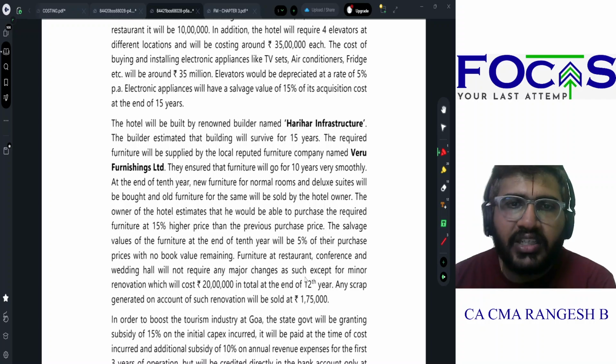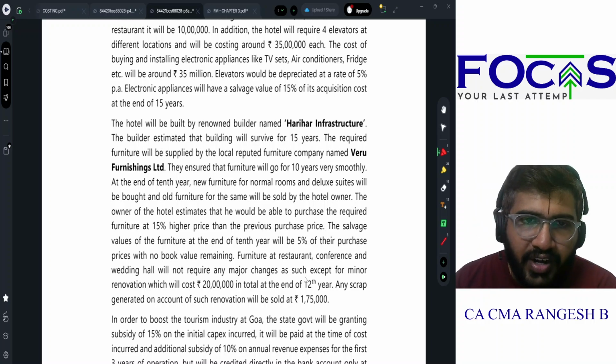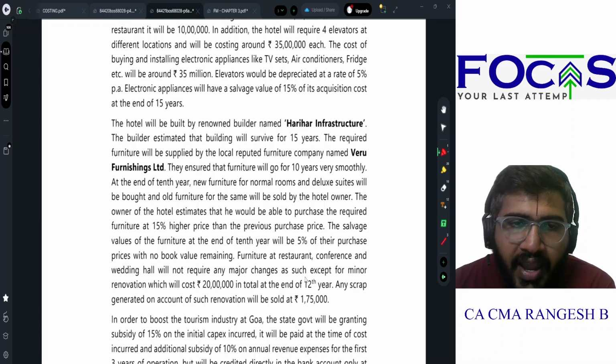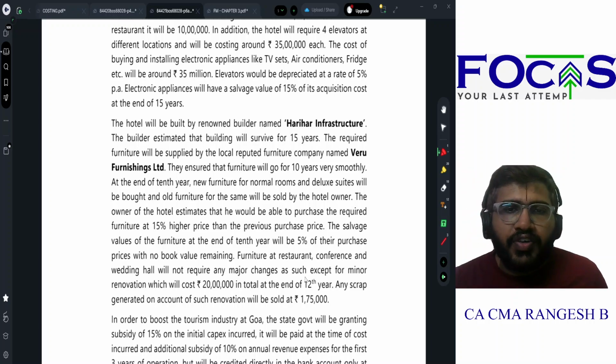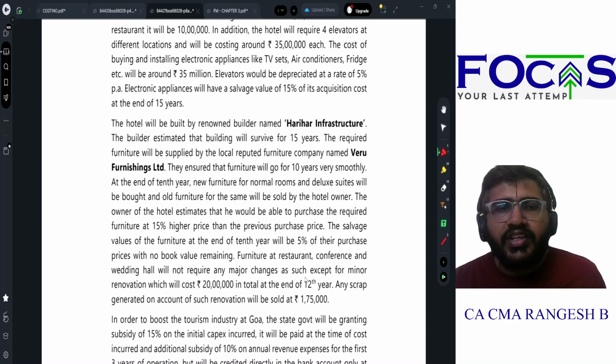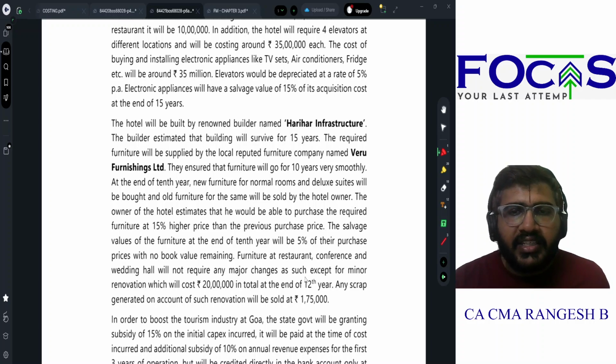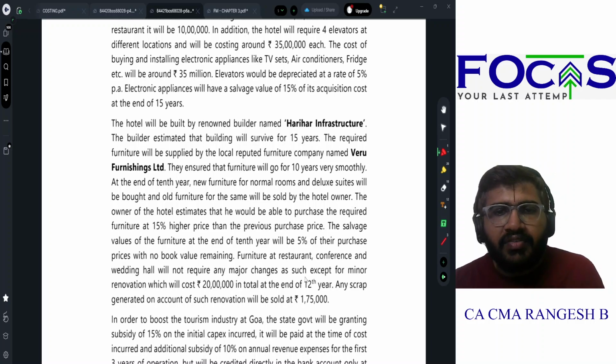The owner of the hotel estimates that he would be able to purchase the required furniture at 15% higher than the previous purchase price. The salvage value of the furniture at the end of the 10th year will be 5% of their purchase price with no book value remaining. Furniture at restaurant, conference and wedding hall will not require any major changes as such except for minor renovation which will cost 20 lakhs in the end of 12th year.